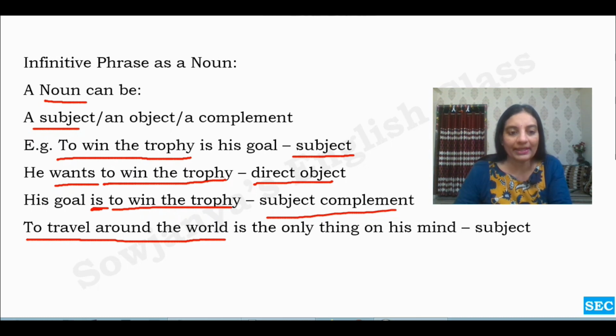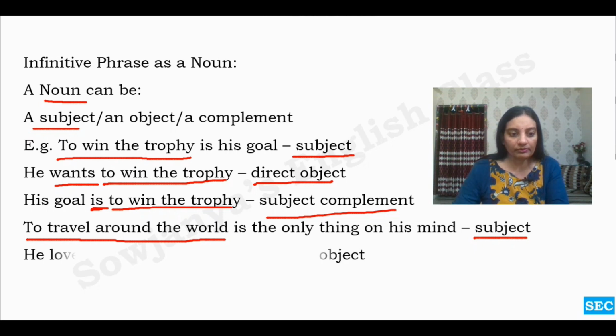His goal is something. That is a subject complement. Here also we can justify it acting as a noun. And here, to travel around the world: something is the only thing on his mind. Here also we can justify that it is acting as a subject.